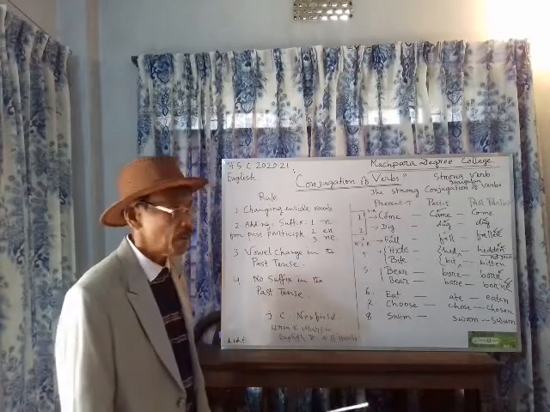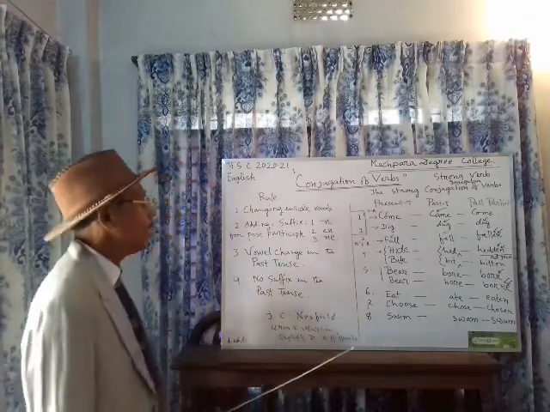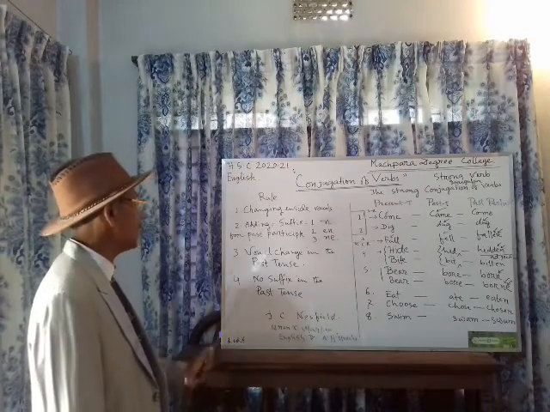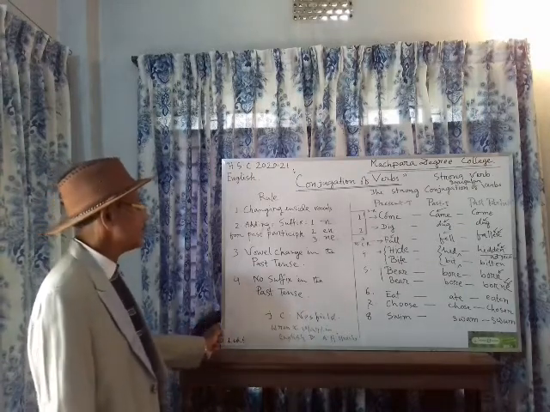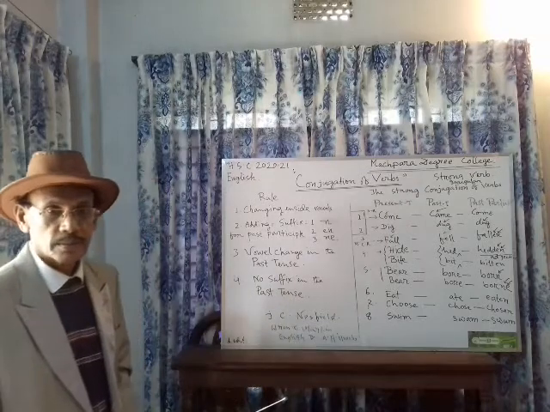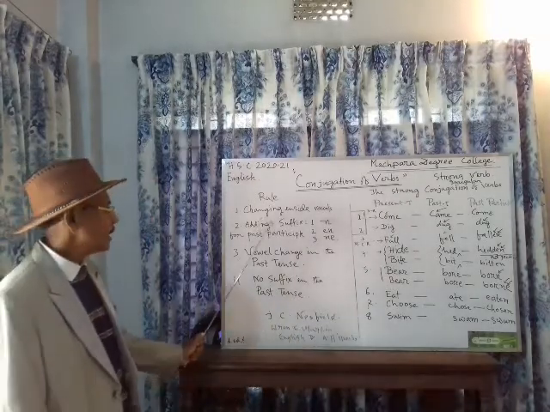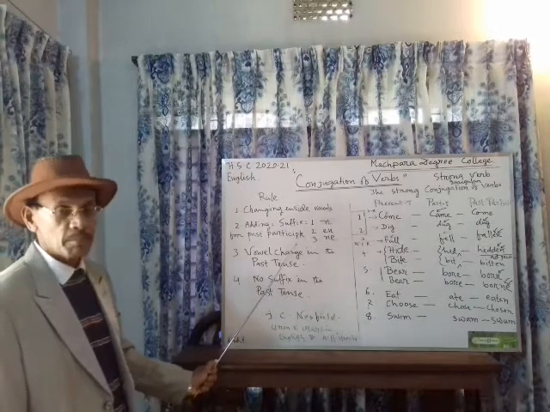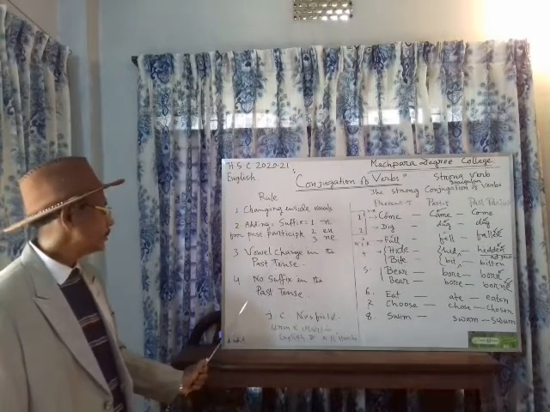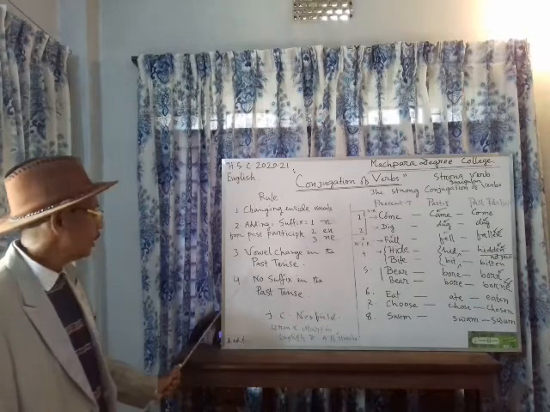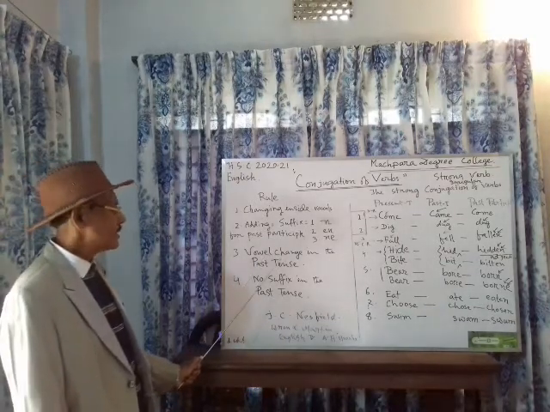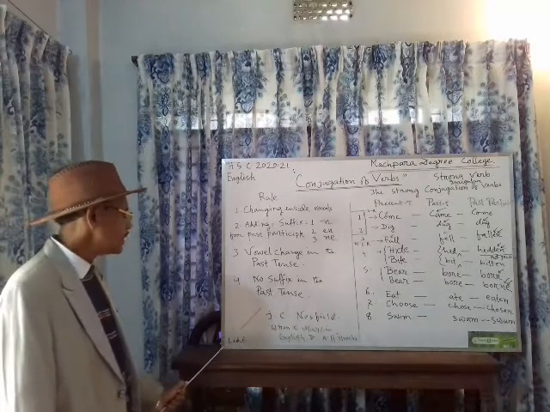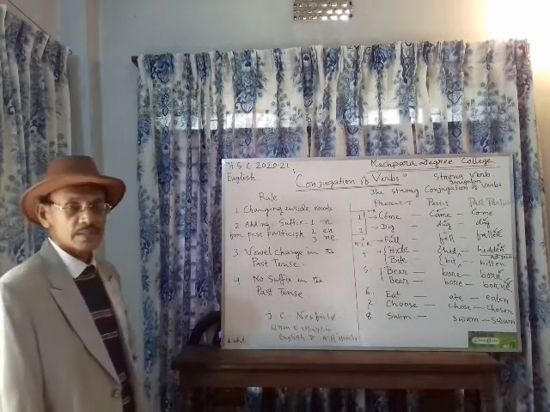You should always remember, for strong conjugation of verbs: number one, changing inside vowels. Next, adding suffix: n, en, ne. Number three, the rule of vowel change in the past tense. Number four, no suffix in the past tense.